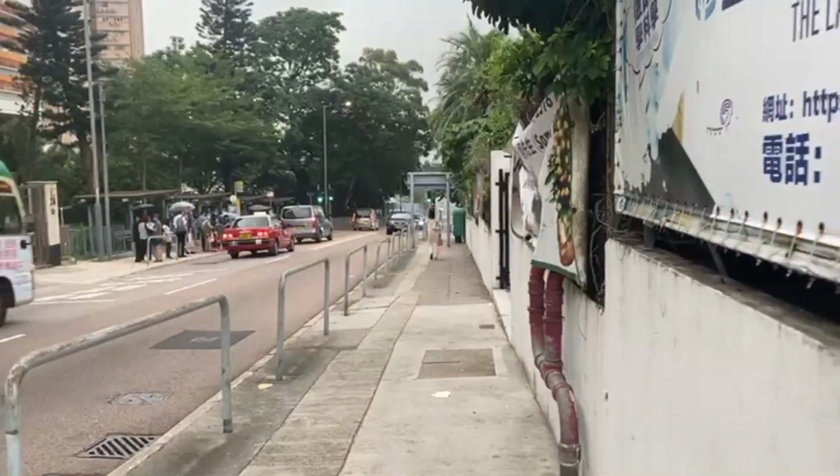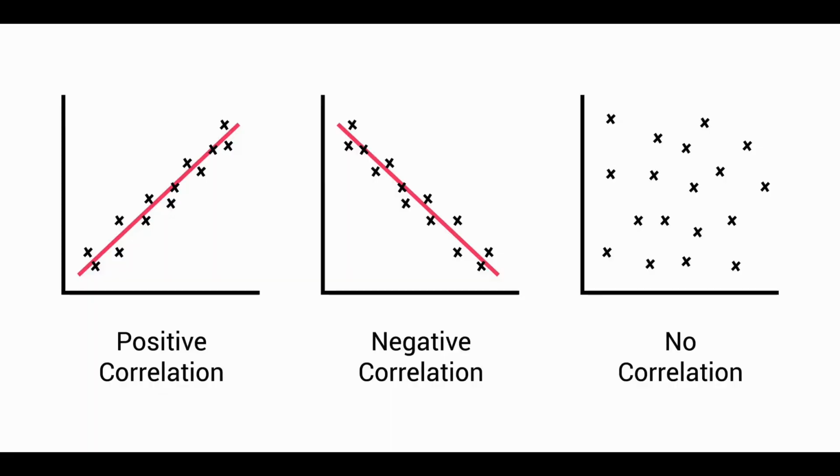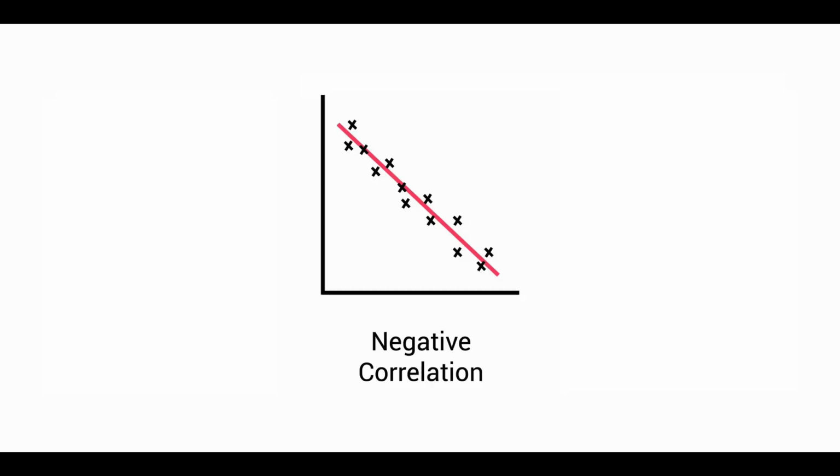This leads us to explore the three important concepts of correlation, causation, and linear regression. Correlation refers to the connection or relationship between two or more variables, showing a statistical relationship. There are three main types of correlations: positive correlation, negative correlation, and no correlation. Positive correlation is when one variable increases, the other variable also increases. Negative correlation is when one variable increases, the other variable decreases. No correlation is when there is no distinct relationship between the two variables.